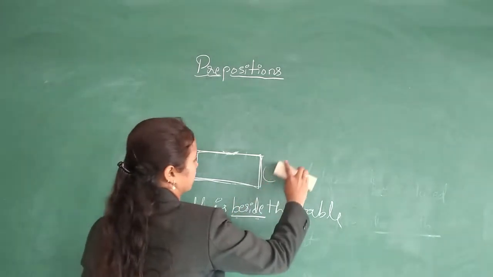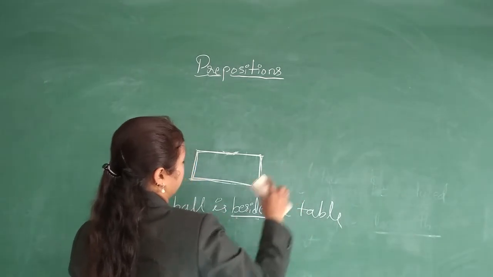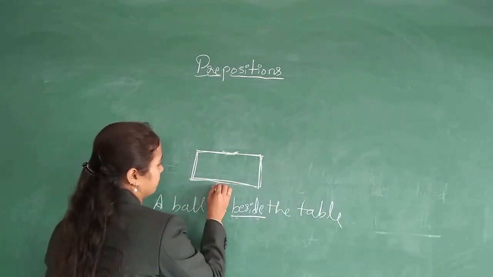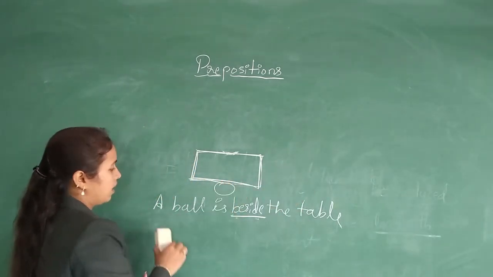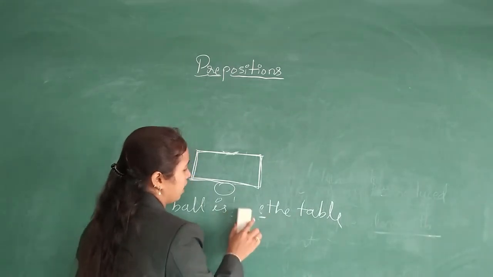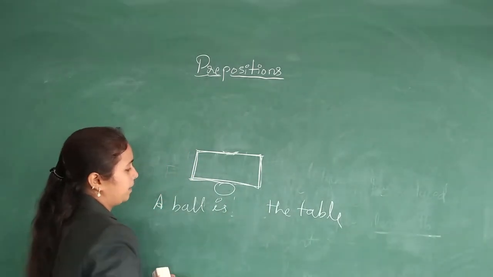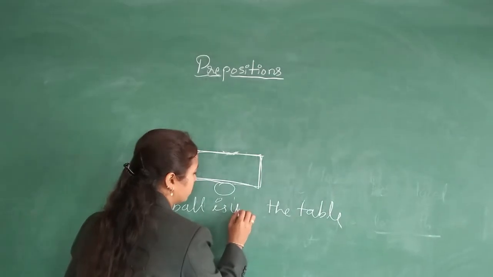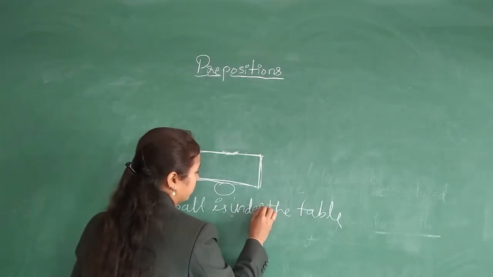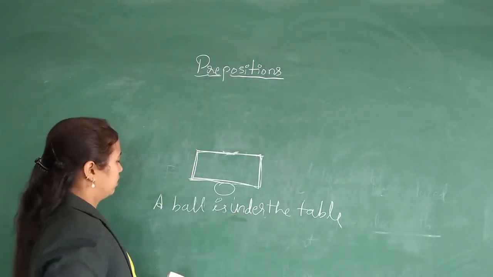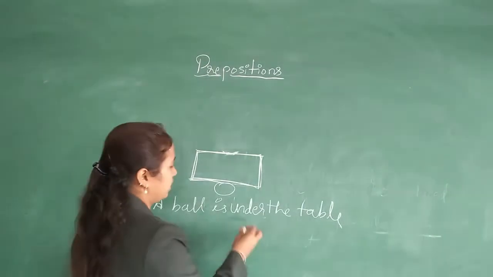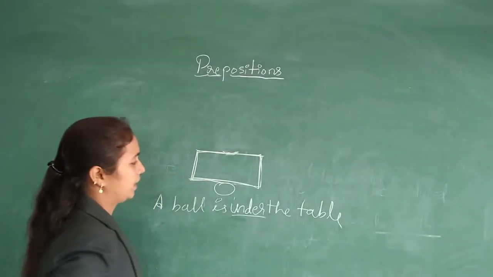Next, suppose the ball is here. What do we use? A ball is under the table, or else sometimes we use below. A ball is under the table or below the table.